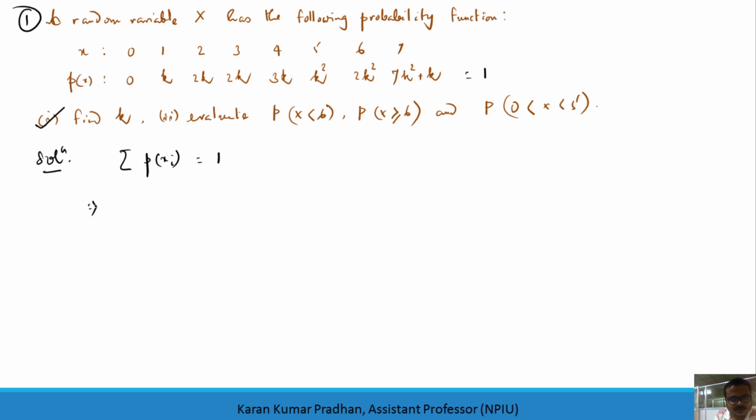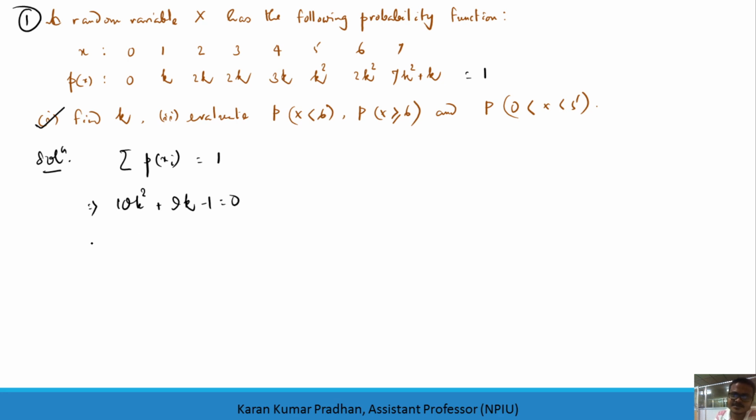So what are the quadratic terms? The quadratic terms are 7k squared, 2k squared and k squared, which is 10k squared. Then what are the linear terms? k, 3k is 4k and 5k will be 9k, minus 1 equals 0.